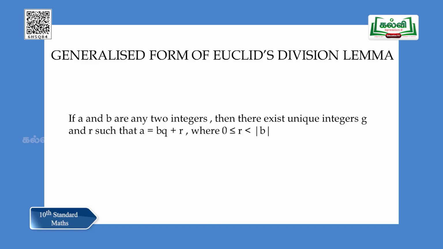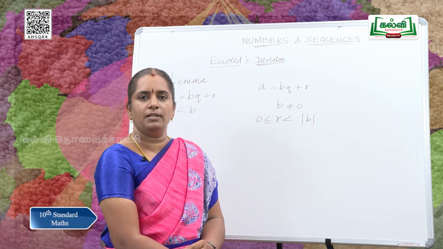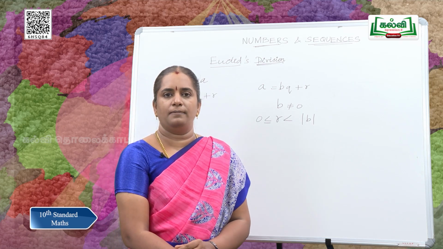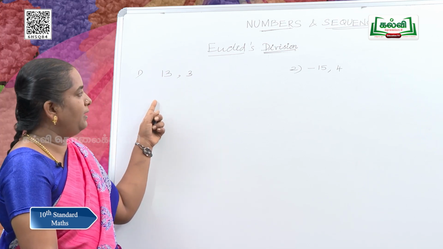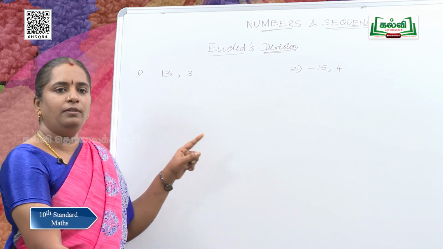So, for any two integers a and b, b should never be 0 and r will be lying between 0 and the numerical value of b, that is, one less than the numerical value of b. So, a = bq + r can be generalized for any natural numbers, integers, whole numbers. See, if a and b are fixed as 13 and 3, we are going to write the lemma